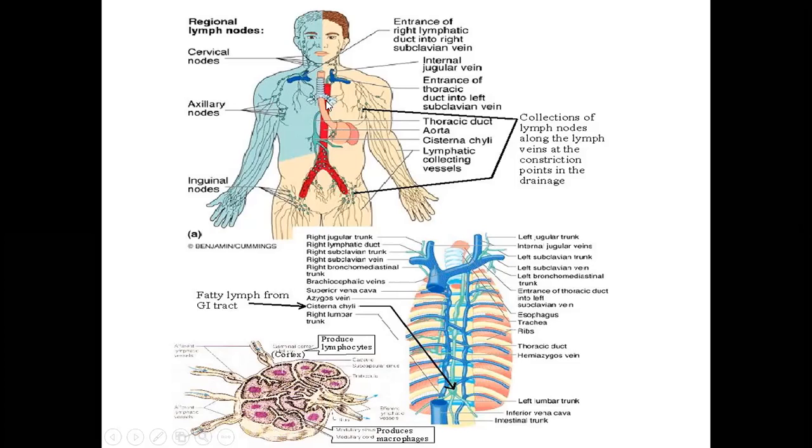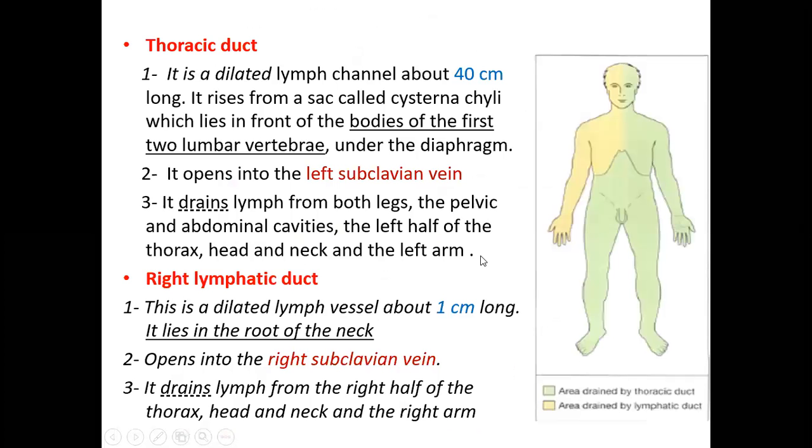The thoracic duct begins here, goes all the way and opens here. And then here is the right lymphatic duct. It will be opening on the left side. Here is the same picture shown here. So this is the thoracic duct going all the way in the posterior chest wall, and it opens into the venous system. Now we'll see in detail what happens to this.